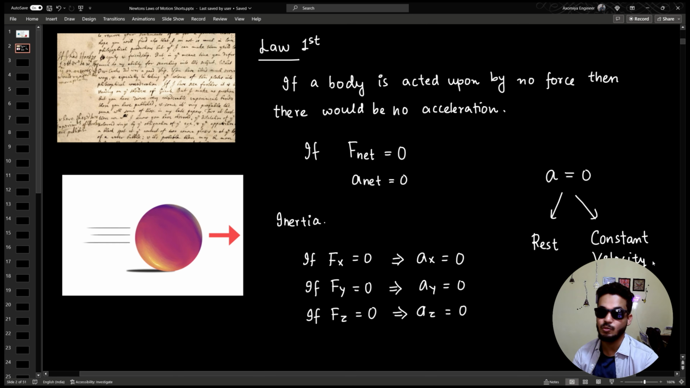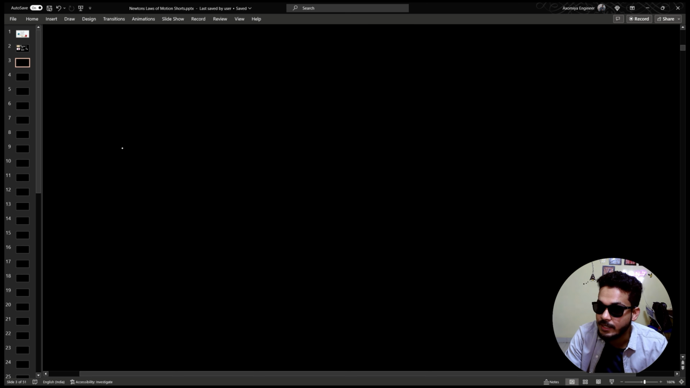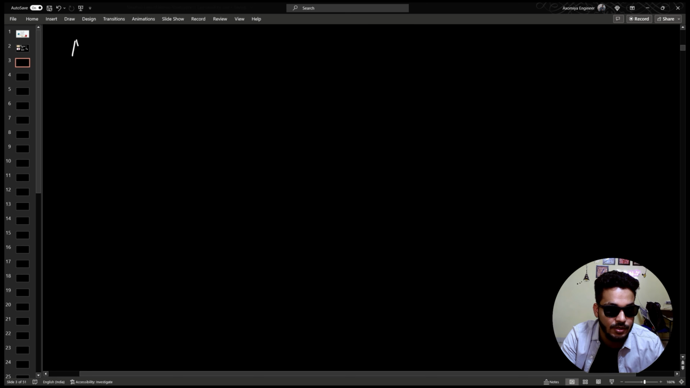Okay, so let us move on to the next part of it. Okay guys, let us continue with the application of the first law. You have understood the theory part of it, but can we understand the application of the first law? That is something that we need to check.